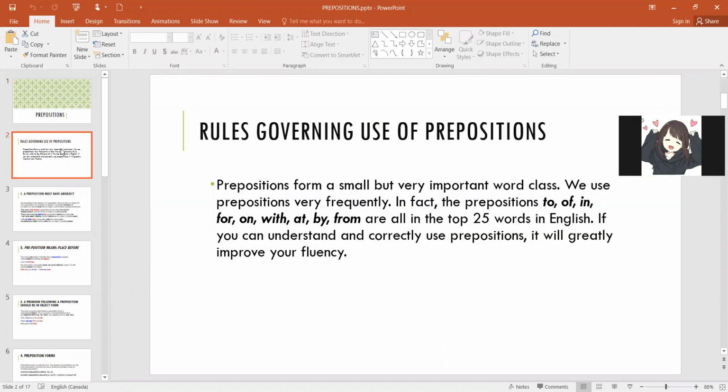Right, so moving further. Now, what are these prepositions? Prepositions form a small but very important word class. We use them very frequently. In fact, the prepositions to, of, in, for, on, with, at, by, from. These are some of the top 25 words in English, right? Almost a major chunk of those words are prepositions. If you imagine any sentence, right? Most probably there is going to be a preposition in that sentence. If you can understand and correctly use prepositions, it will greatly improve your fluency, right?